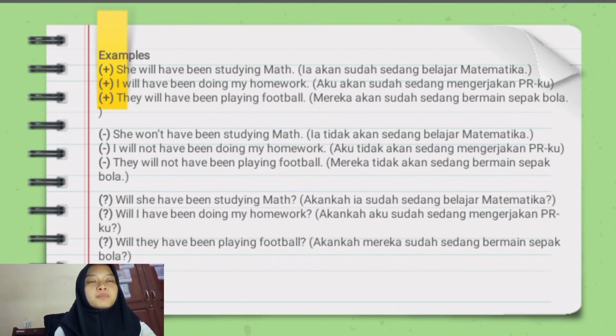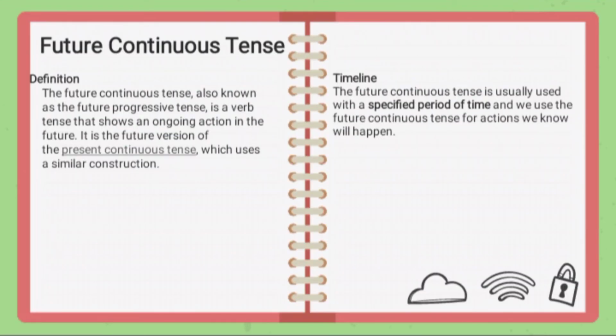Examples. Example 1. Positive: she will have been studying math. Negative: she won't have been studying math. Interrogative: will she have been studying math? Example 2. Positive: I will have been doing my homework. Negative: I will not have been doing my homework. Interrogative: will I have been doing my homework? Example 3. Positive: they will have been playing football. Negative: they will not have been playing football. Interrogative: will they have been playing football?